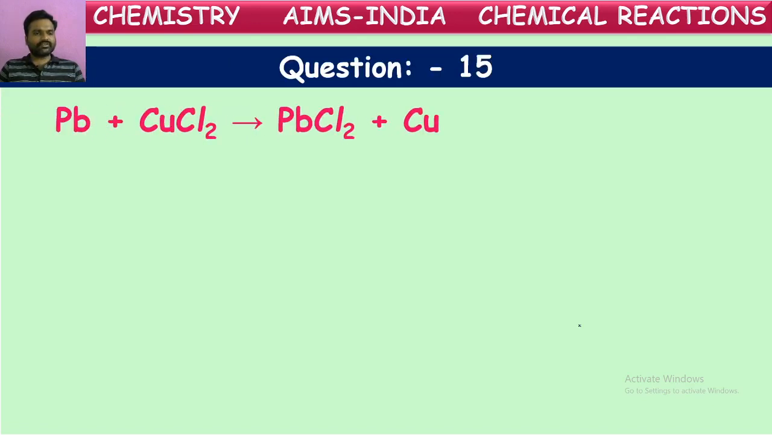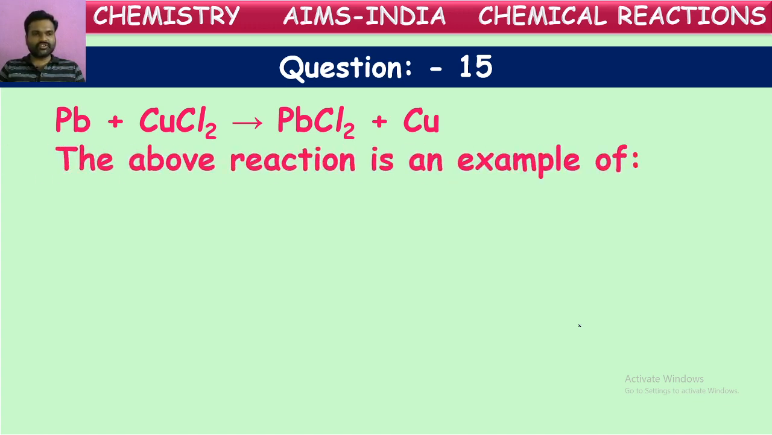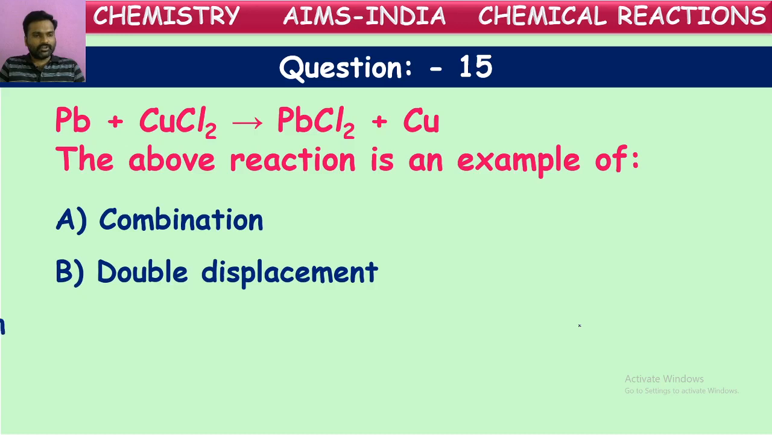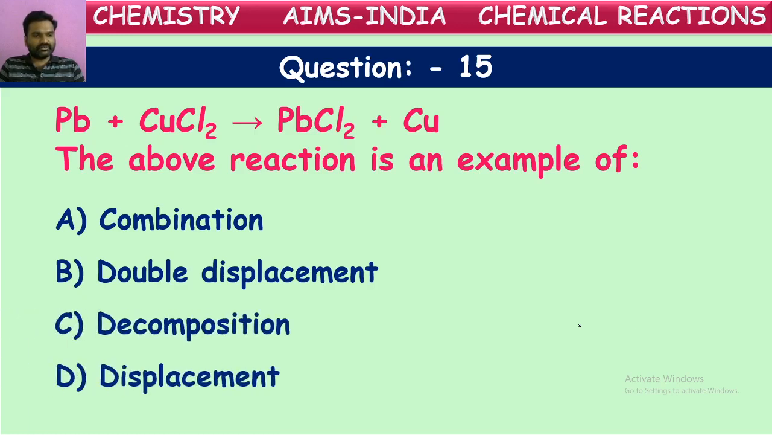Pb plus copper chloride. Lead plus copper chloride gives lead chloride plus copper. So what kind of reaction is this? The above reaction is an example of combination, double displacement, decomposition, or displacement. You can see clearly here, what kind of reaction is this, students?